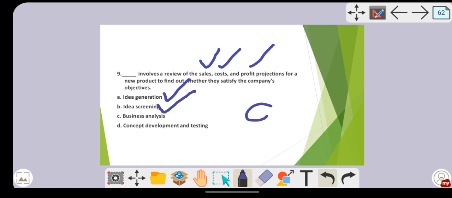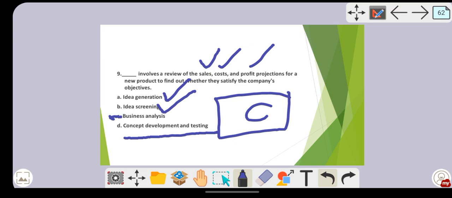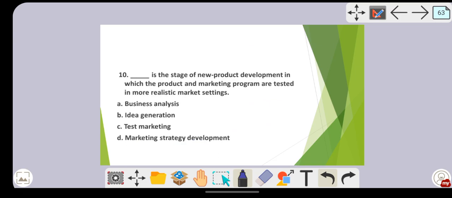Where are you going to project sales? In your business analysis. And in concept development and testing, you are going to test the product in a smaller selected area. So on the basis of the options also you can solve this particular MCQ. So which is the answer over here? Option C.